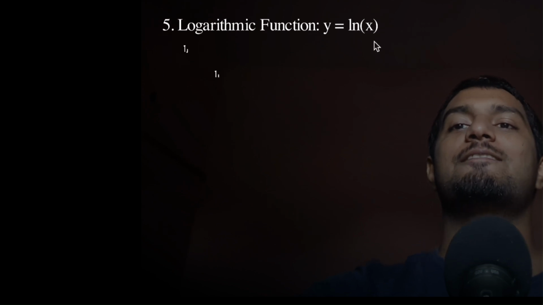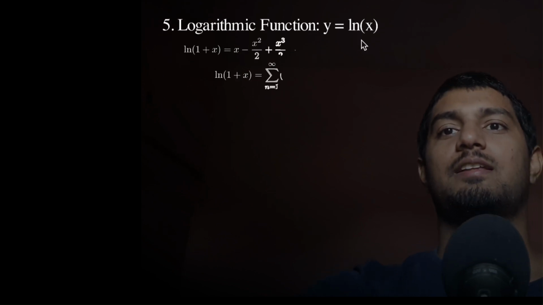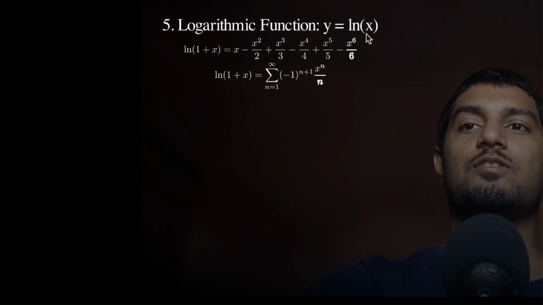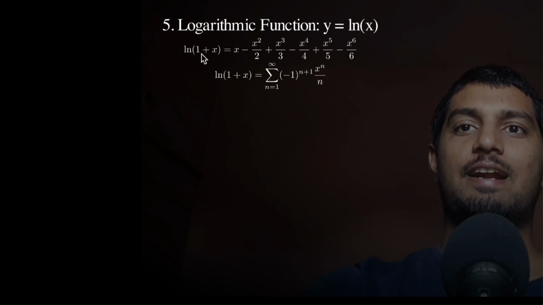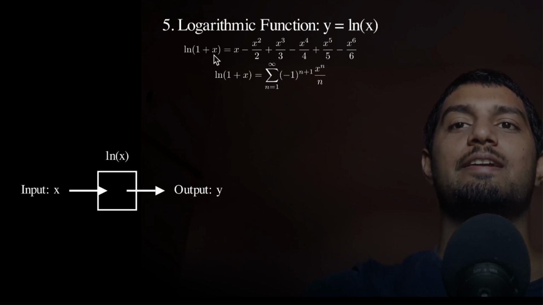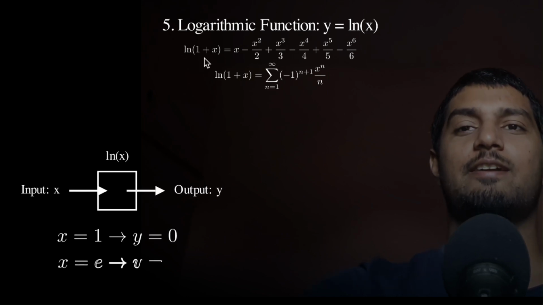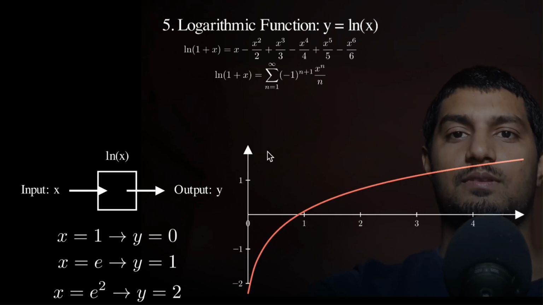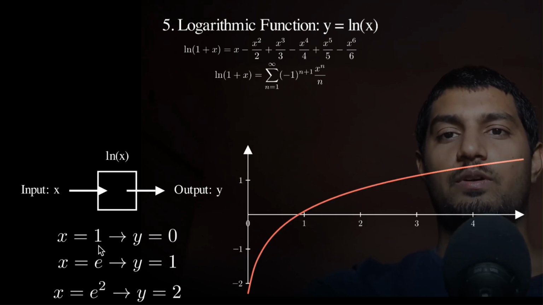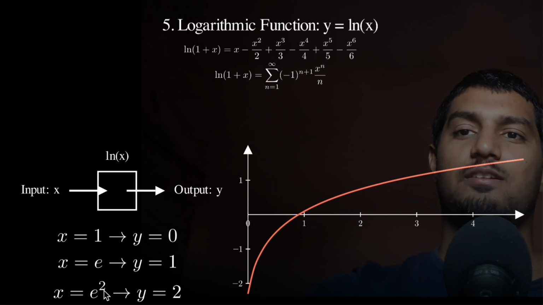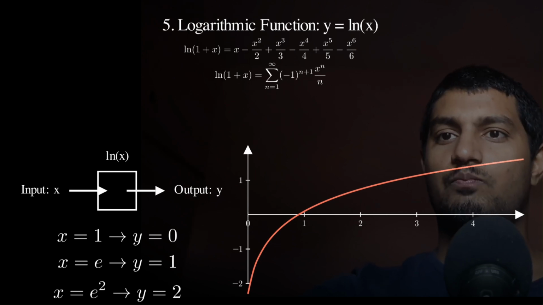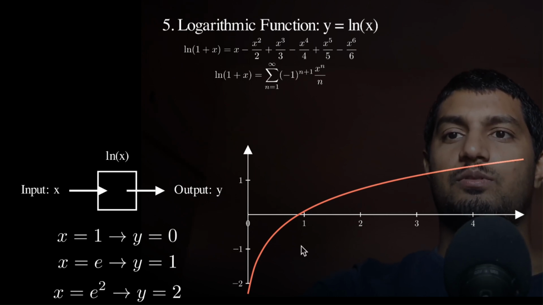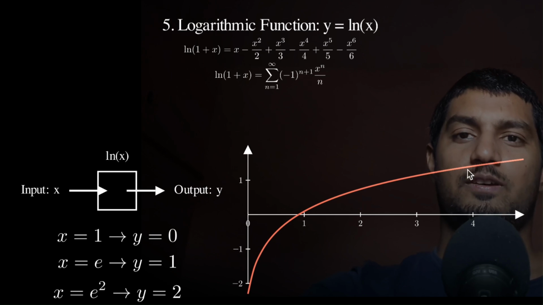right? Just like sine has a shortcut name, this has a shortcut name too. And there is no value for 0 in log x, that's why we are adding 1 over here. So whatever input you get, it will add 1 automatically. I'll get these values: if you put 1 over here, you'll get 0. If you put e, basically 2.17, you'll get 1. If you square 2.17, basically 4 point something, you'll get 2. Right? So you can see over here, this is a function.